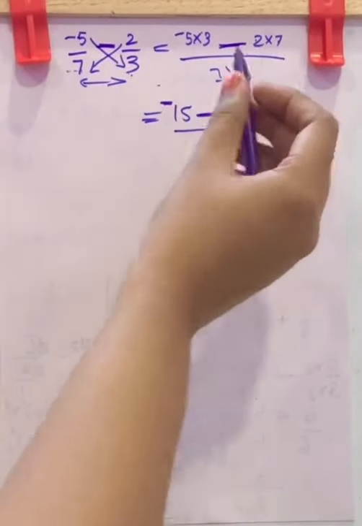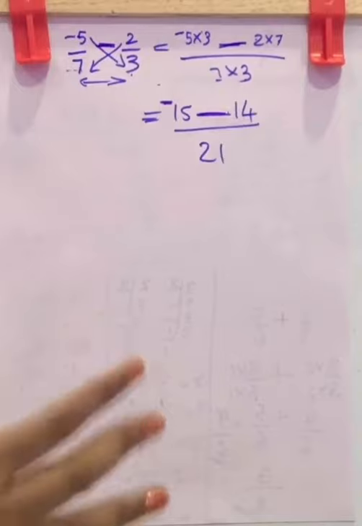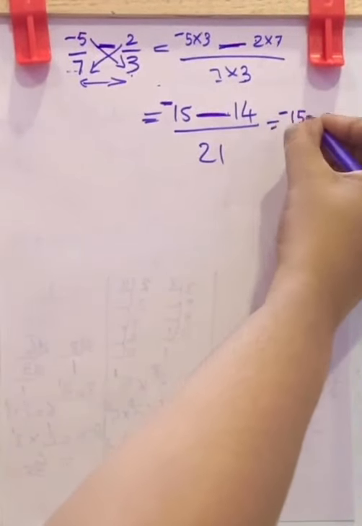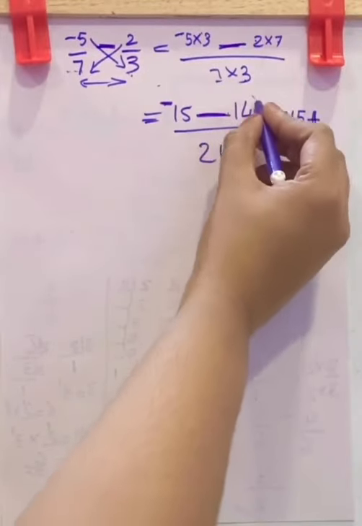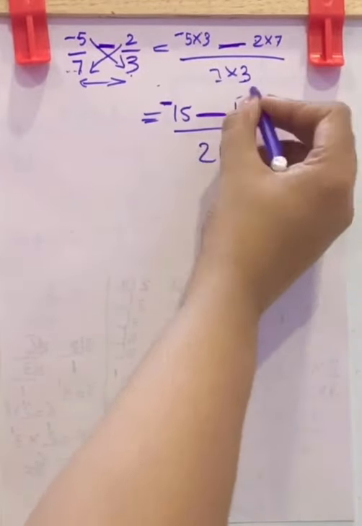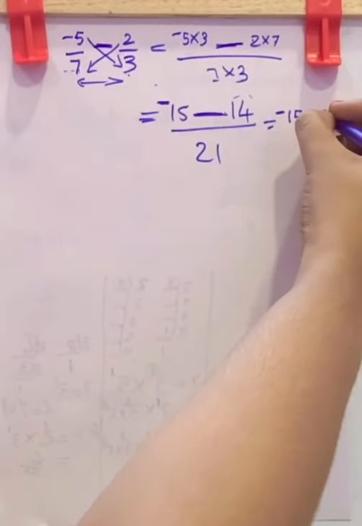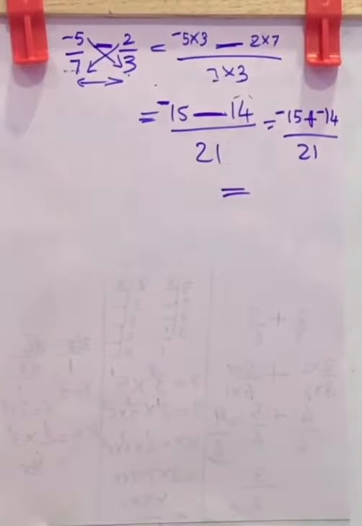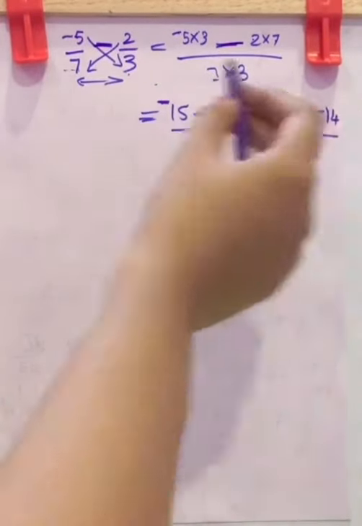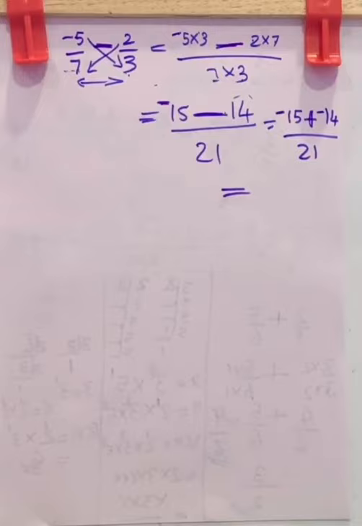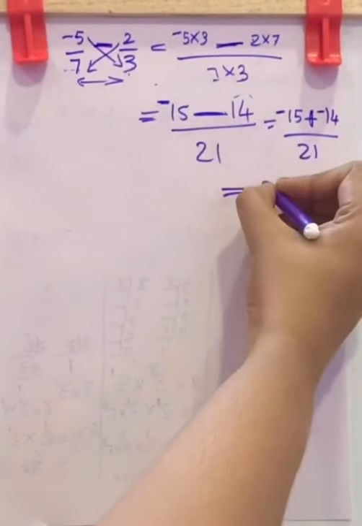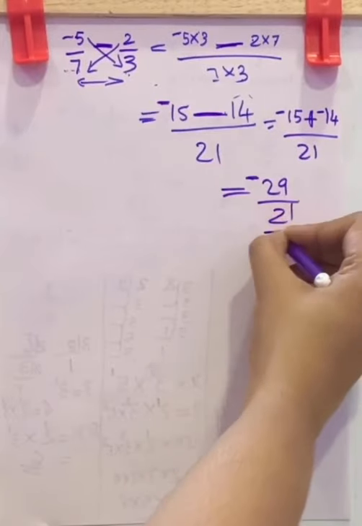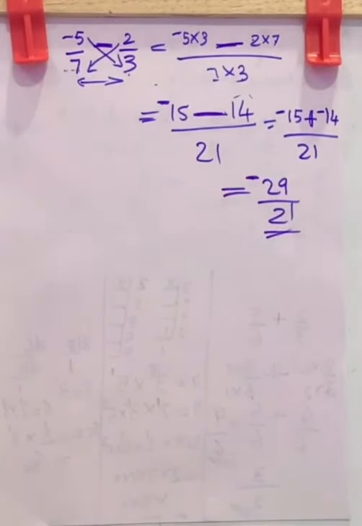Now this is subtraction. Remember, whenever you see subtraction, you have to change it as addition and change the sign of the next number. Here it is 14. So you have to change it as negative 14 by 21, which is equal to, now both are negative numbers. Addition of two negative numbers is simply add the numbers and put a negative sign, by 21 here. So this is the result.